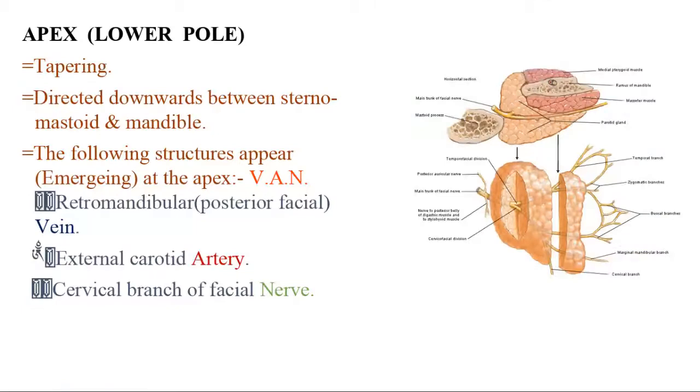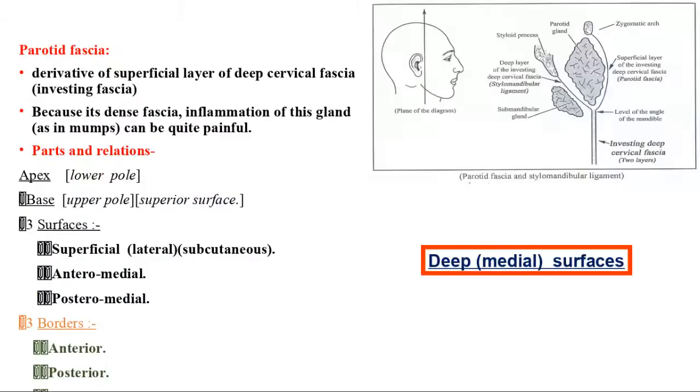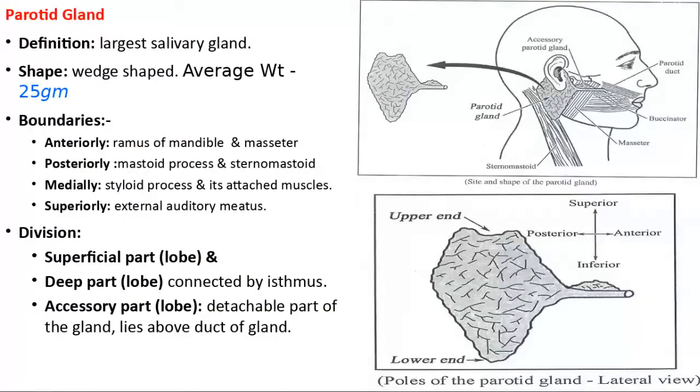So what is there on the apex of the parotid gland? It is related to these three structures: the retromandibular vein, the external carotid artery, and the cervical branch of the facial nerve. Now you may ask, where is the apex? In this part is the apex of the parotid gland.